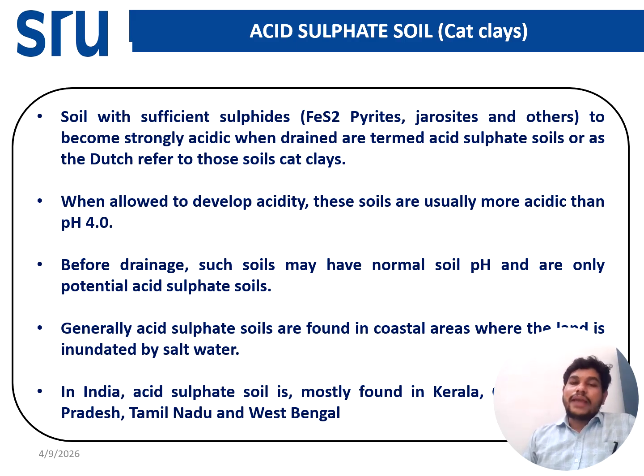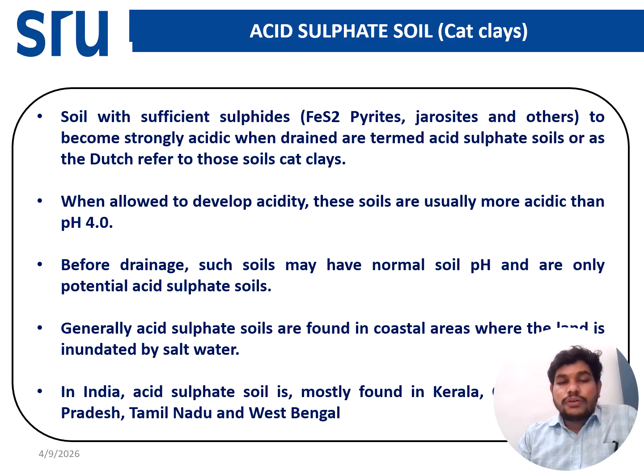That's why it's called cat clay. It is found in Kerala and West Bengal, the Sundarban region. It is formed when a sufficient amount of sulfide is present in the soil or water, and the pH of the soil will be less than 3.5.